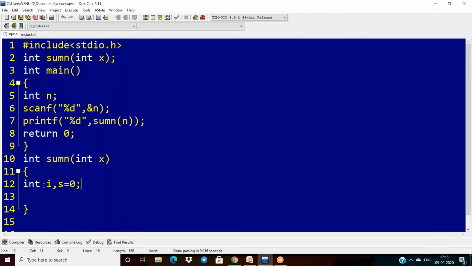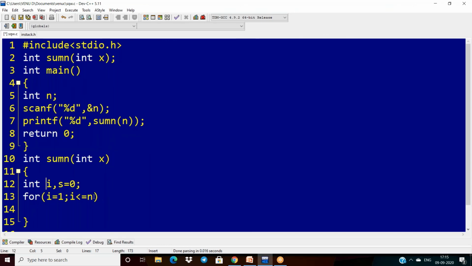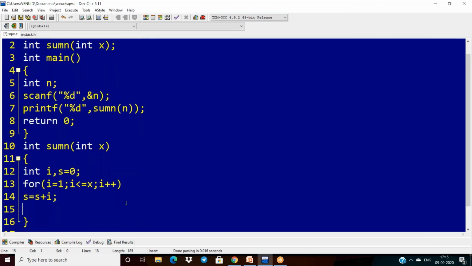Take sum equal to 0. Take the for loop: i is 1 and i less than or equal to n. But n's scope is within the main function only. Actually your n is right now available in x, so take this as x, and i plus plus. Then s equal to s plus i. That's all. In this way, we are finding the sum.